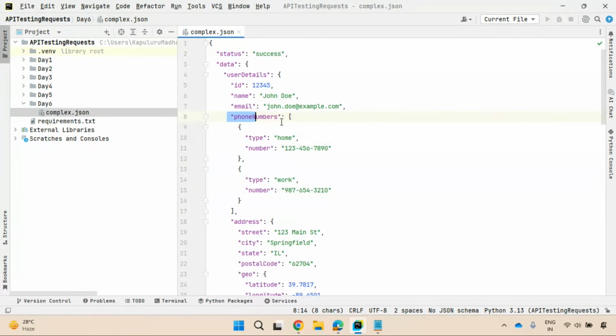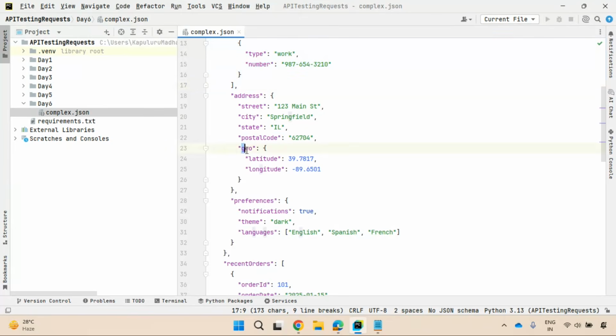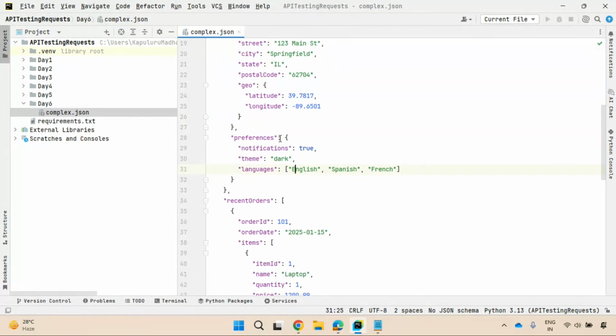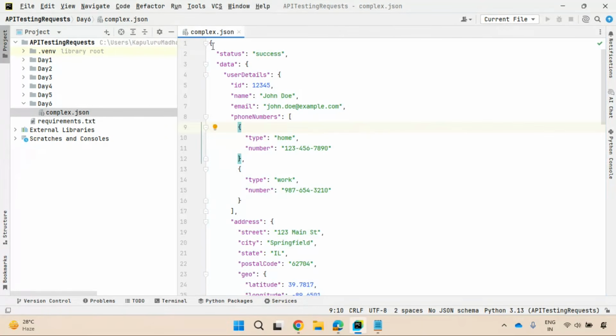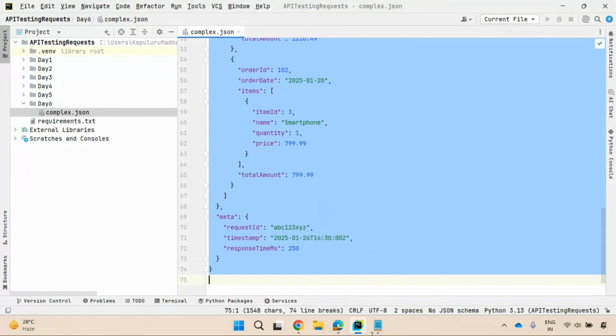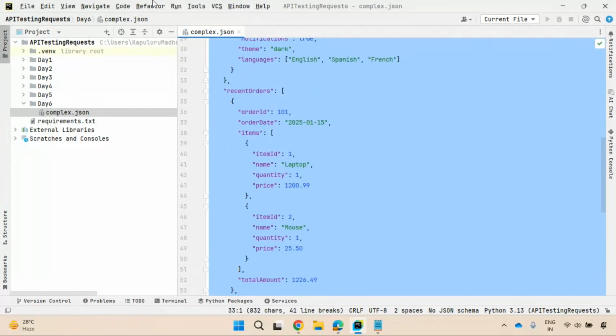Phone numbers, if you take, it has a list of objects. If you take geo, it has an object. Preferences, object and list of objects. List of strings here. So in this complex JSON response, multiple data types and multiple things are available. Whatever responses we have seen are very simple when you compare this.